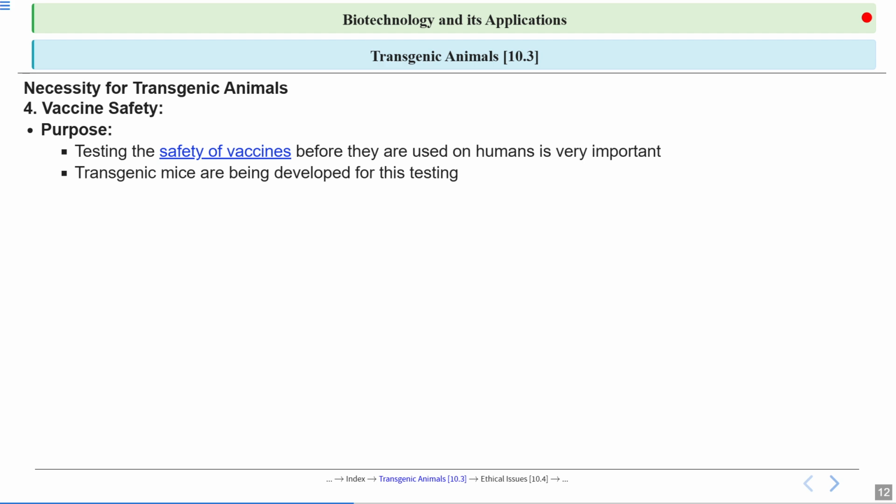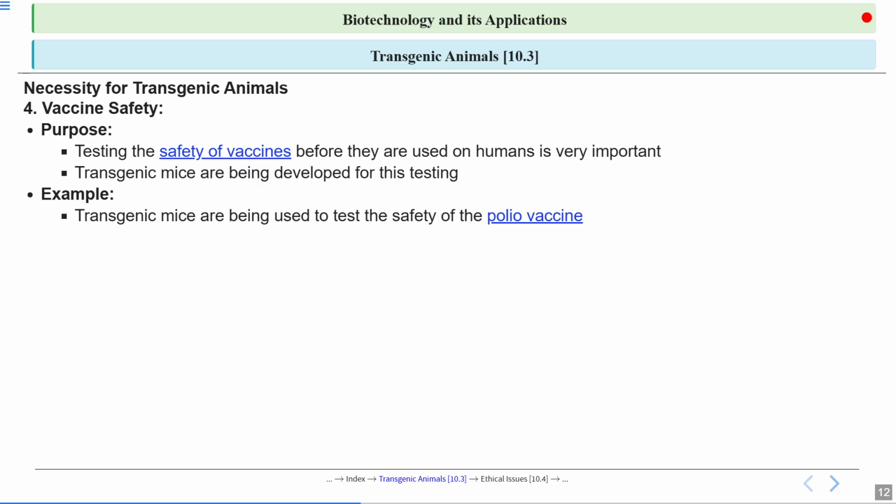So transgenic mice are being developed for this testing. Transgenic mice are being used to test the safety of the polio vaccine. A successful and reliable vaccine test could replace monkey testing.